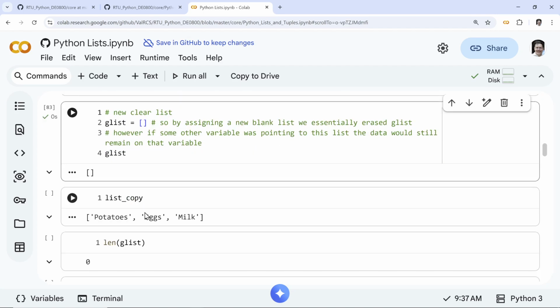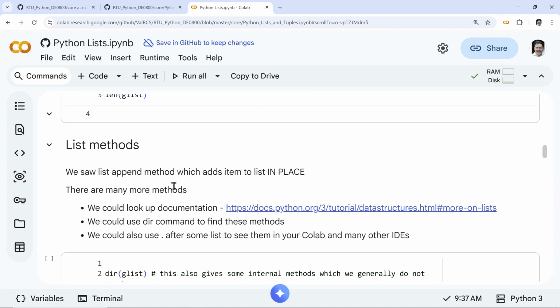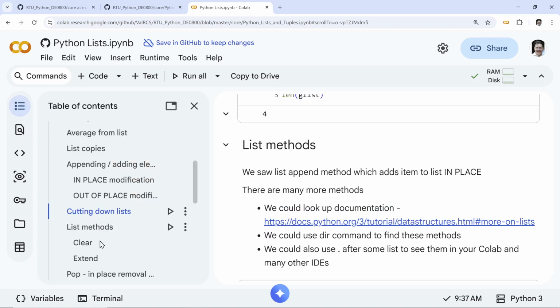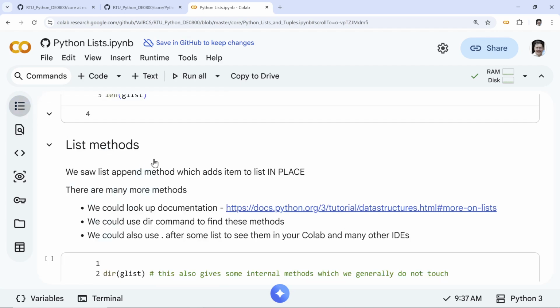Maybe you have something else, but this is all stuff we did before. Let's see how well we're doing. We have about 20 more minutes. So list methods, very good. We only saw one method, which is append, that's a method in place. There are many more methods. You can look up more on lists.